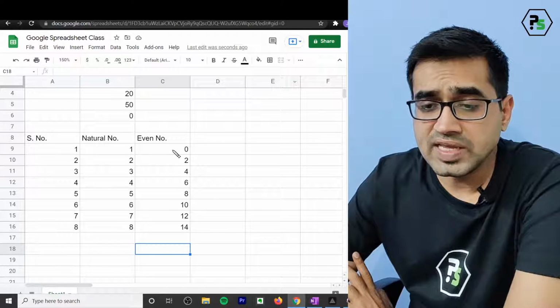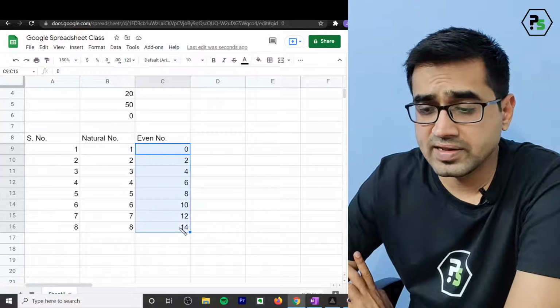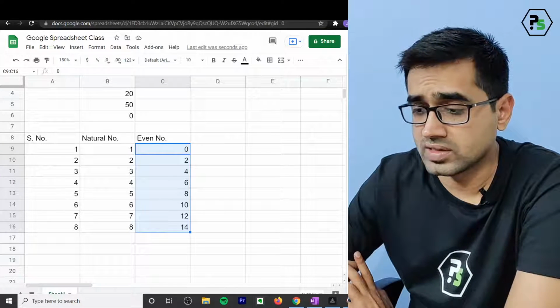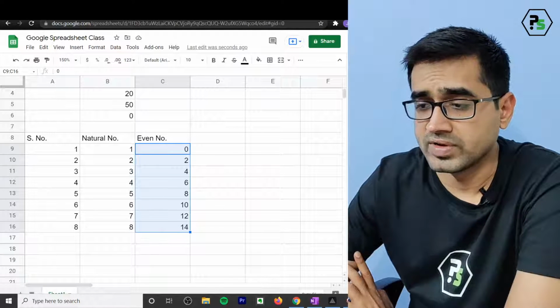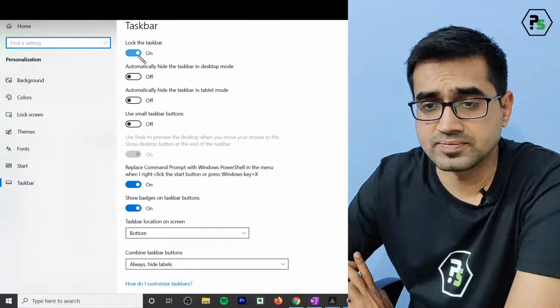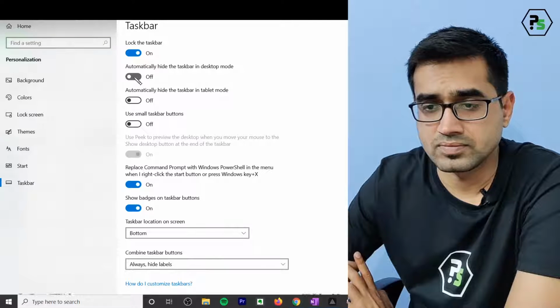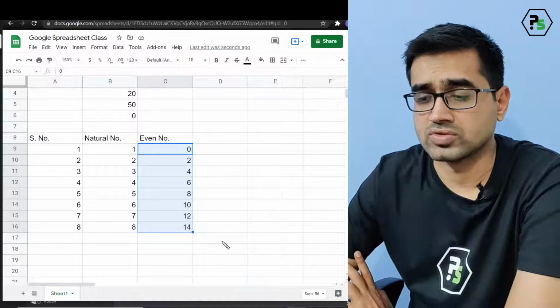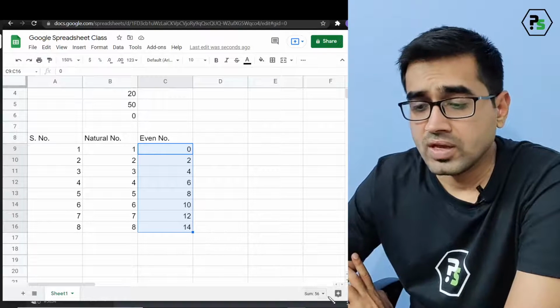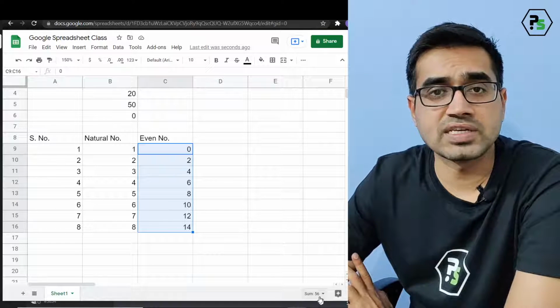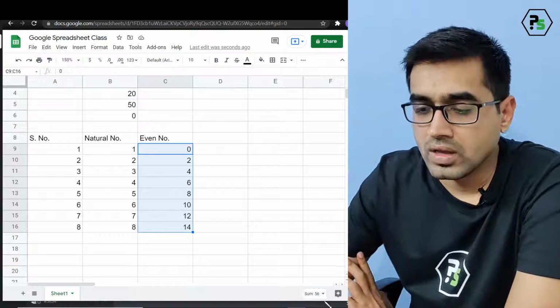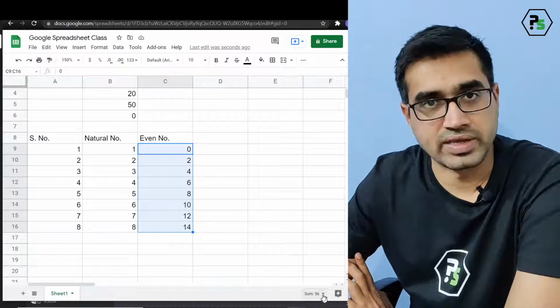Just see if I drag this and select it. Okay, I need to hide my taskbar. Okay, now it is good. Now you notice one thing. Do you see this sum is written 56 here? It might be very small. Actually, it gives you a lot of things.